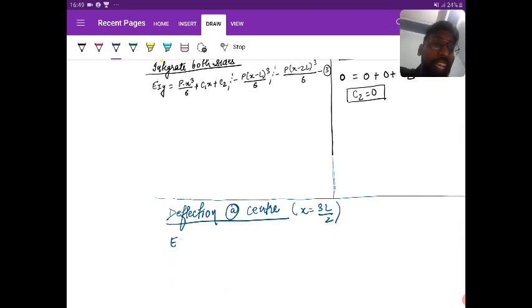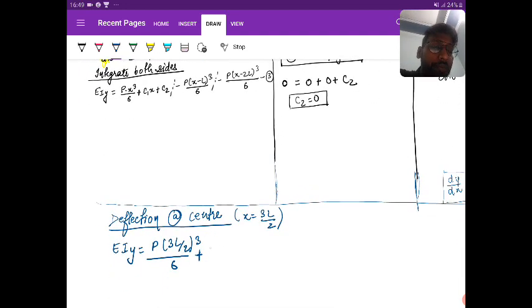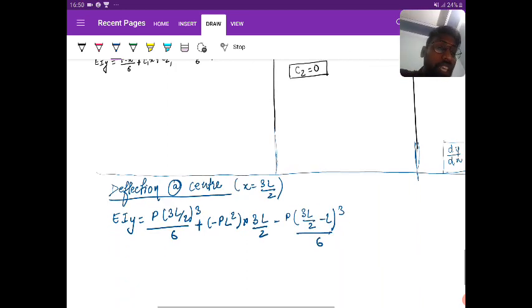Deflection at center, EIy is P into 3L by 2 whole cube by 6 plus C1 h, C1 is minus PL square, h is 3L by 2, C2 is 0. When you put in 3L by 2, the second term will be valid. So minus P into 3L by 2 minus L whole cube by 6. The next term, 3L by 2 is less than 2L, so it is invalid.